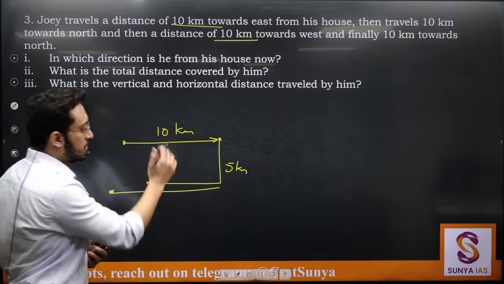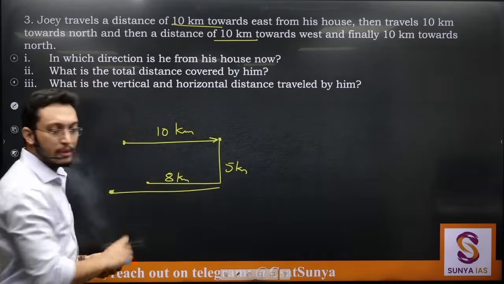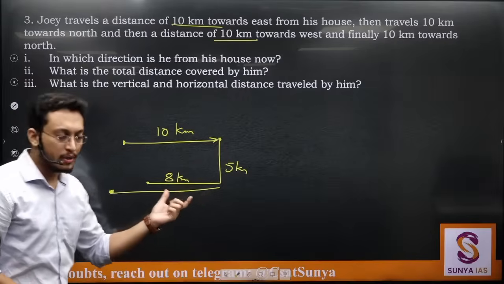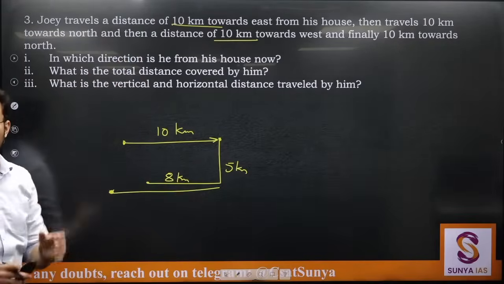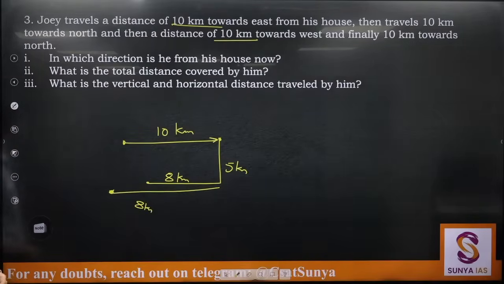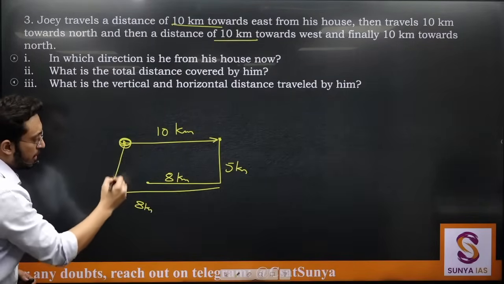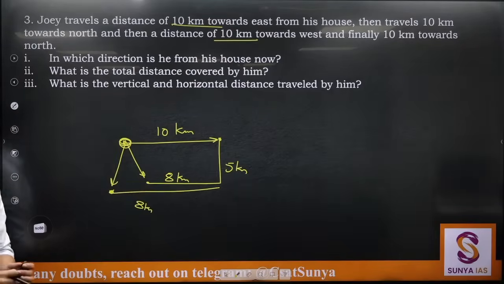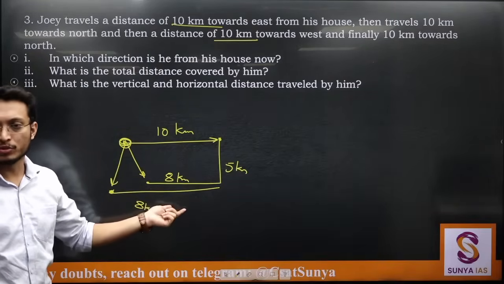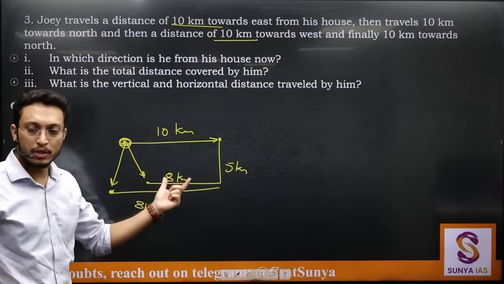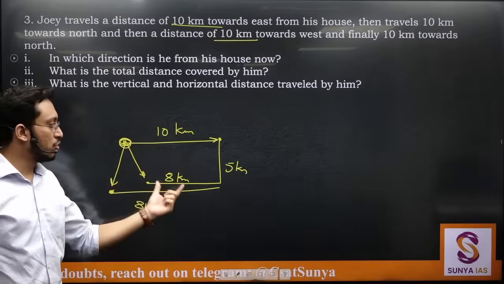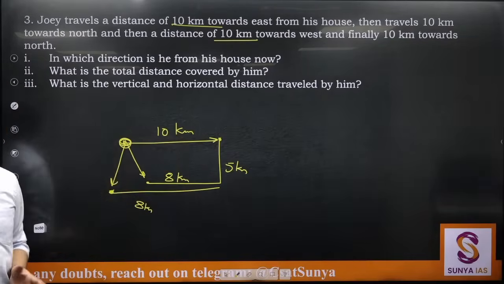So try to make distances in a proportional manner: if it is 8 kilometers it should look greater than 5 and less than 10. Otherwise, not in this question but in some other question, let's say a final direction is asked and you have made 8 kilometers like this, the final direction from here and here will be different. These mistakes will happen later if you are not making distances in proportion. So always keep in mind that distances should be made proportional. Not to scale, but at least it should look less. 8 should look less than 10.